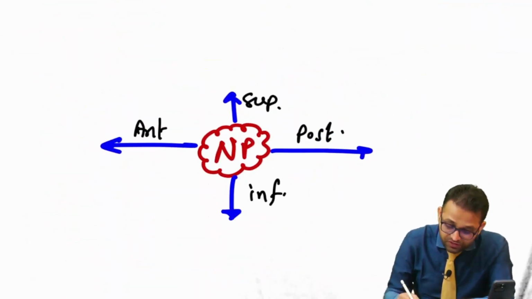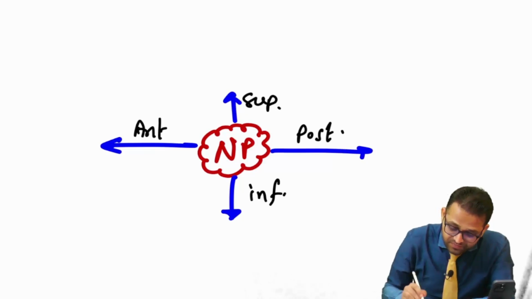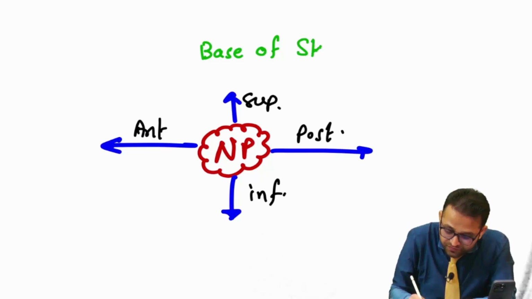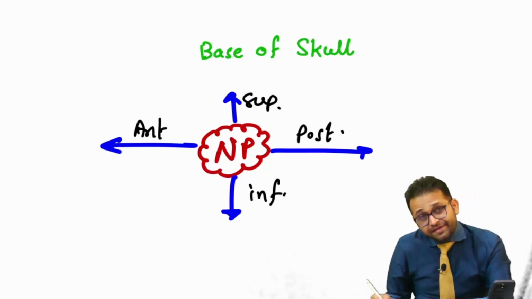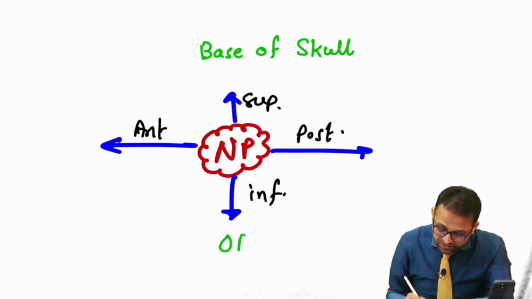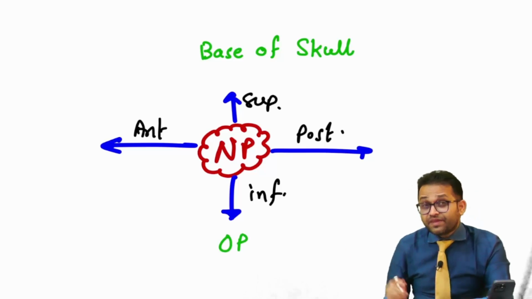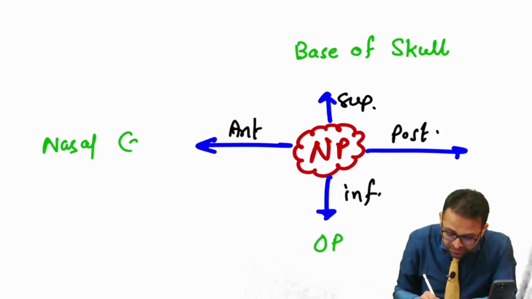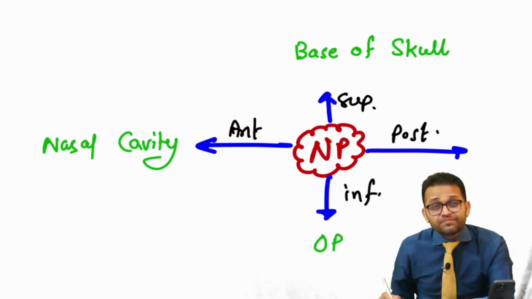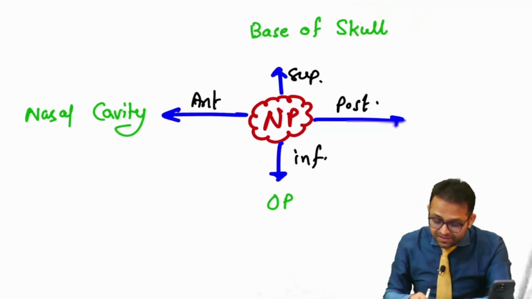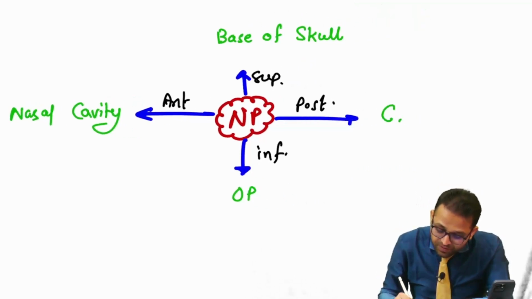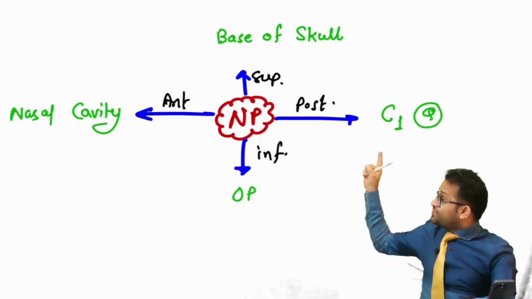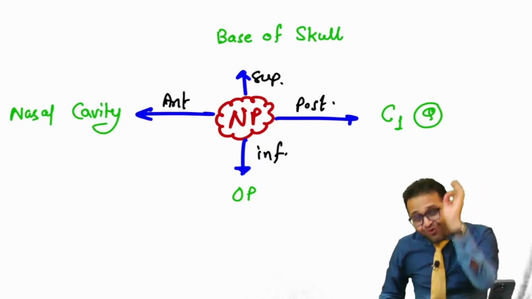Don't forget it, especially for the ENT. Sir, superiorly there is base of skull. Agree? Sir, inferiorly there is the oropharynx. Fine, sir. Anteriorly there is the nasal cavity. And posteriorly there is the first cervical vertebra. Most difficult thing to remember is the vertebral level, and we are making it the easiest thing.